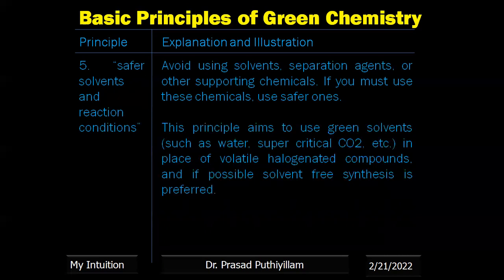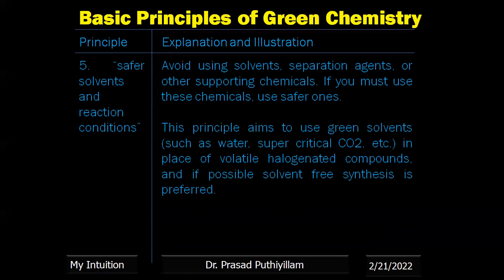This principle also aims to use green solvents such as water and supercritical carbon dioxide in place of volatile halogenated compounds, and if possible, solvent-free synthesis is preferred. That means wherever possible, use water as a solvent, because other solvents are costly and are produced from non-renewable sources like petroleum products. Better go for water. Water we can purify and reuse.